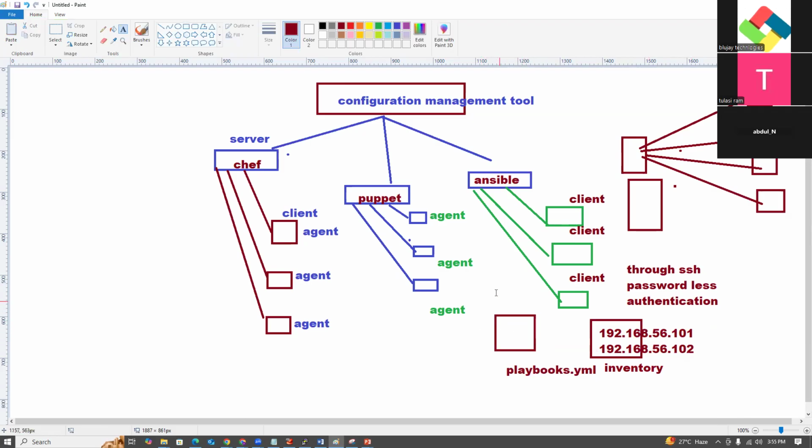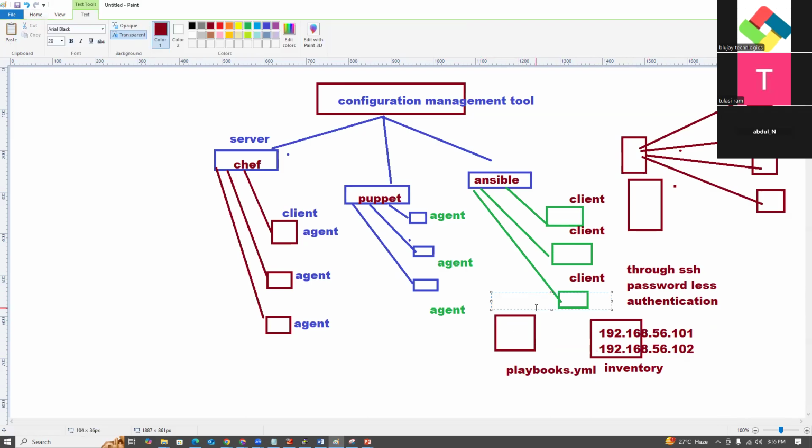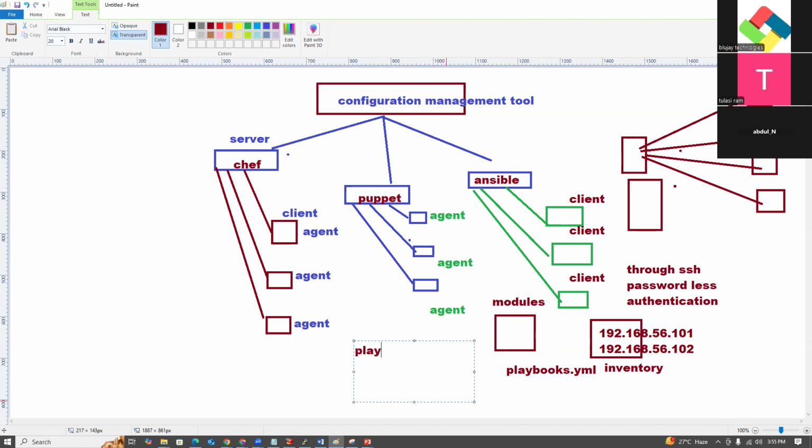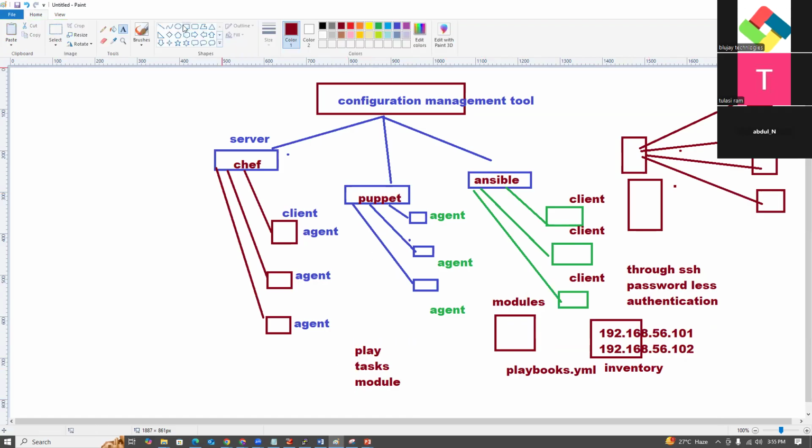The playbook is written with the help of modules. What are modules? A play contains tasks, and a task contains a module. These are nothing but playbooks. A playbook contains plays, a play contains tasks, and a task contains modules. For example, this is the playbook, something like you wrote the playbook here.